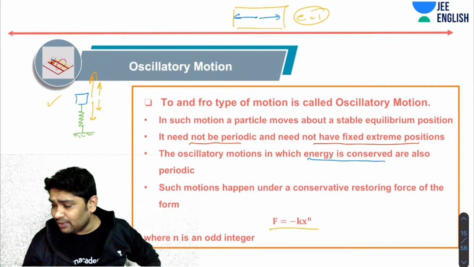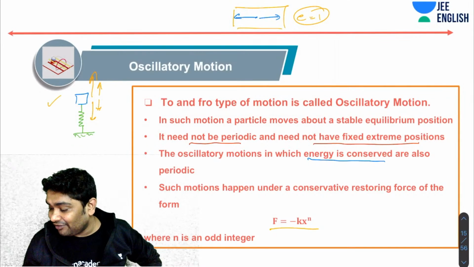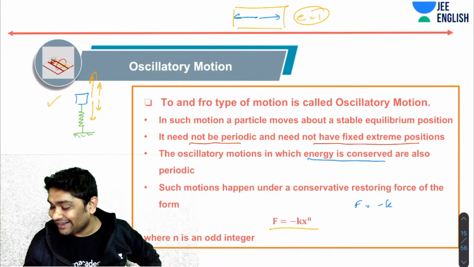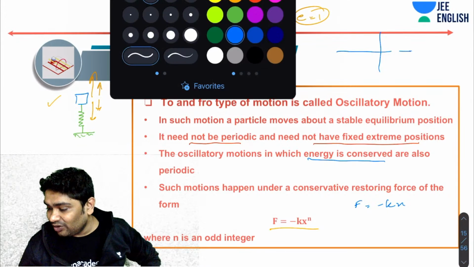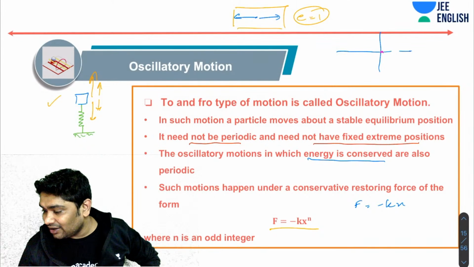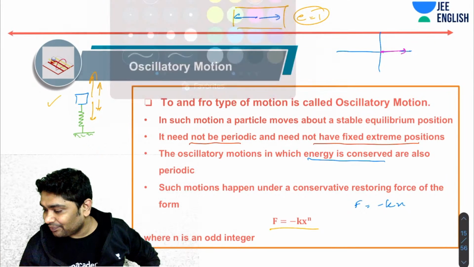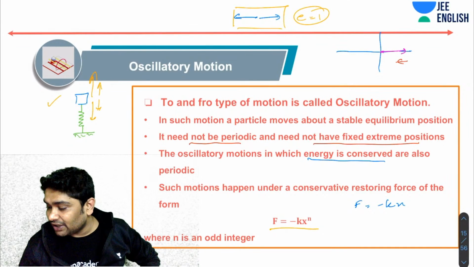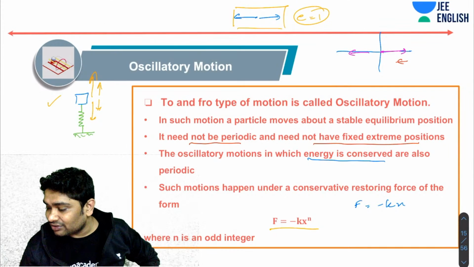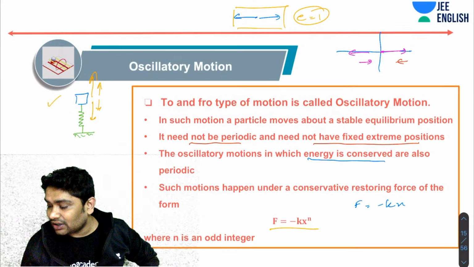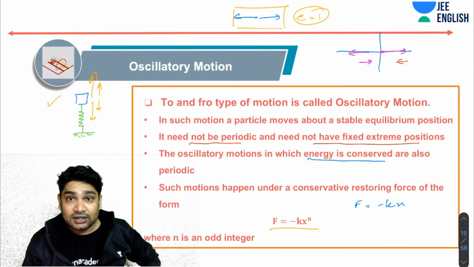Imagine you have a force F equals minus kx. If you take this position as the origin, as soon as the object is traveling in this direction, the force is in the opposite direction, and when the object is traveling the other way, the force on it would be in that direction. So this acts as a restoring force, always trying to bring the particle towards the origin.